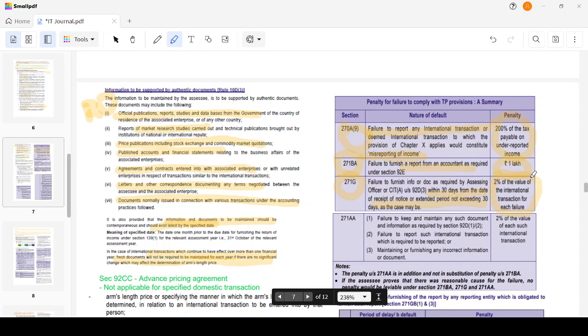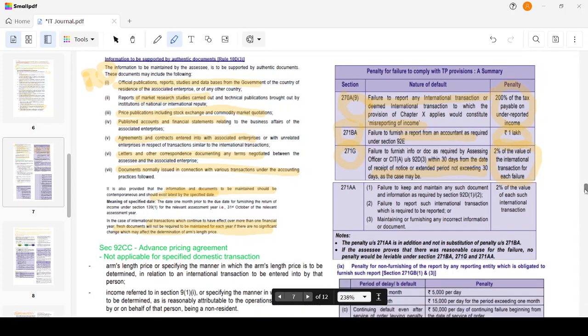All these could be asked in MCQ. Or one question can be asked asking us to compute the penalty in all the 5 cases. You have to ensure that you remember at least what you learn. Then 271A: failure to keep or maintain any such document, or failure to report, or furnishing any incorrect information, that is 2% of the value of each international transaction.